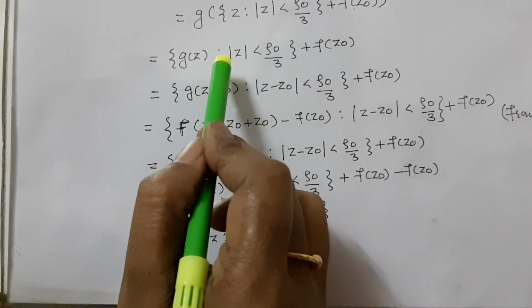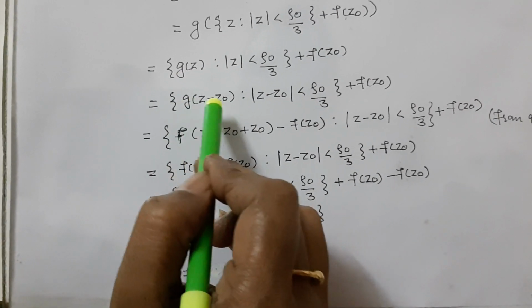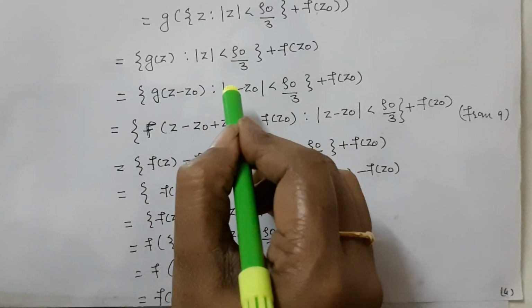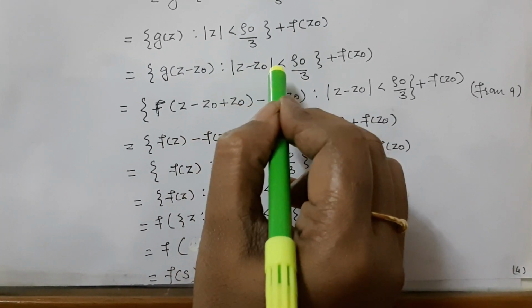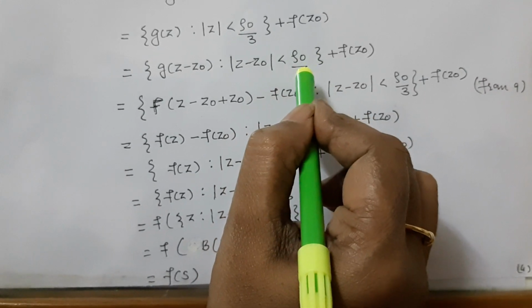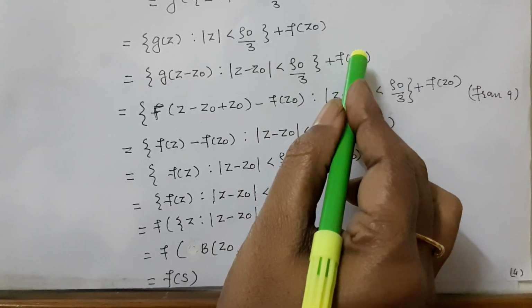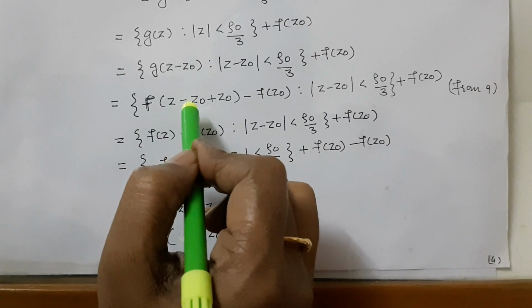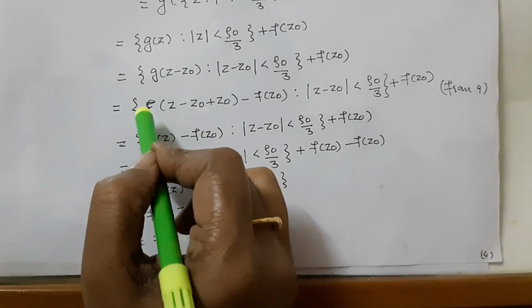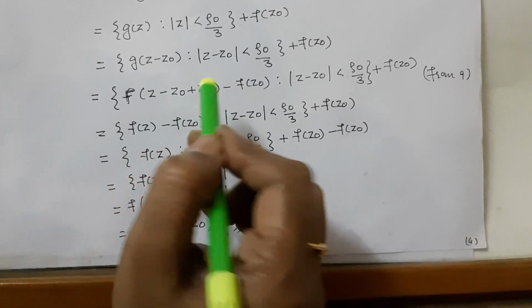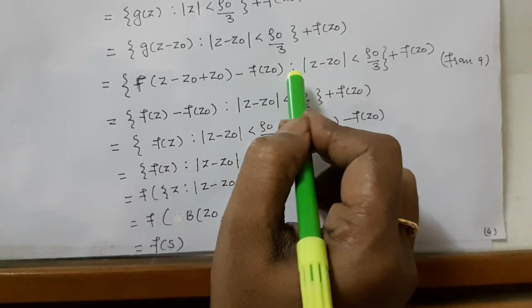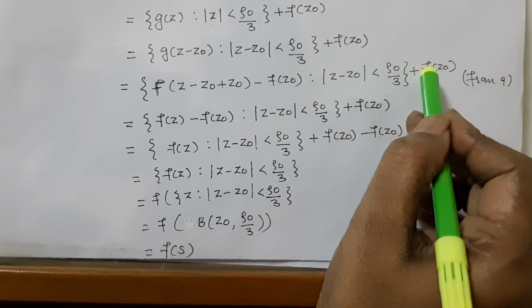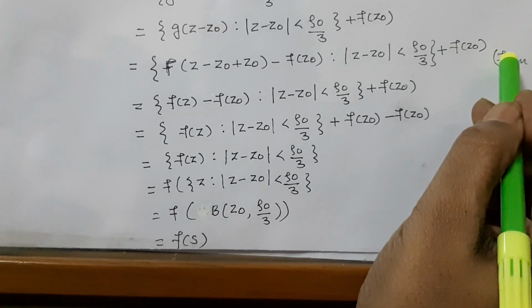Or here again we substitute z as z minus z0: mod of z minus z0 is less than rho 0 by 3 plus f of z0. Or again, substituting the value of g, f of z minus z0 plus z0 minus f of z0 such that mod of z minus z0 is less than rho 0 by 3 plus f of z0, from equation 9.